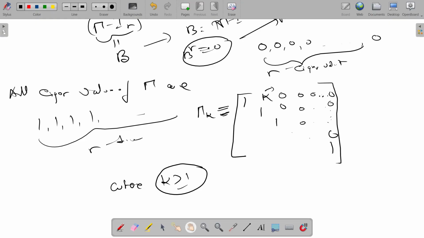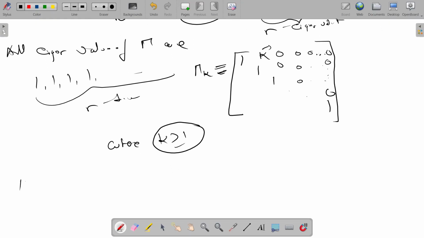We can actually check that the norm of this will be k. We can make k as large as possible. So U is not bounded.